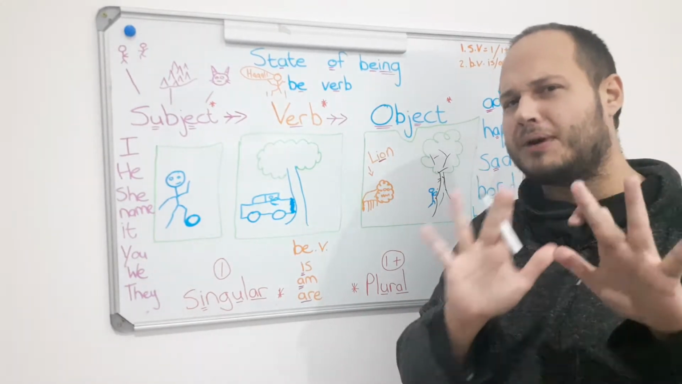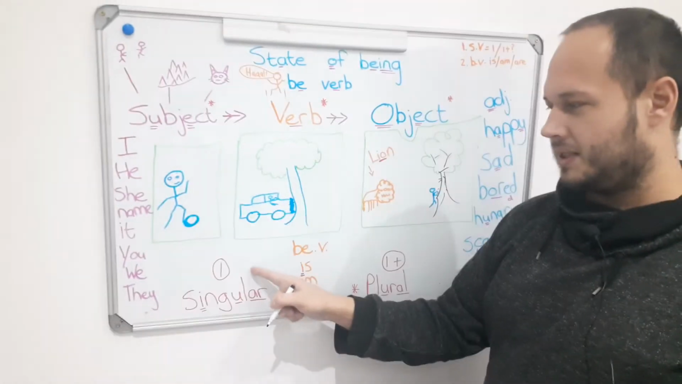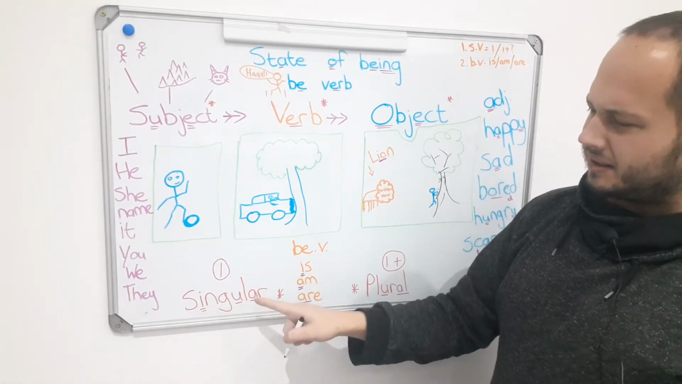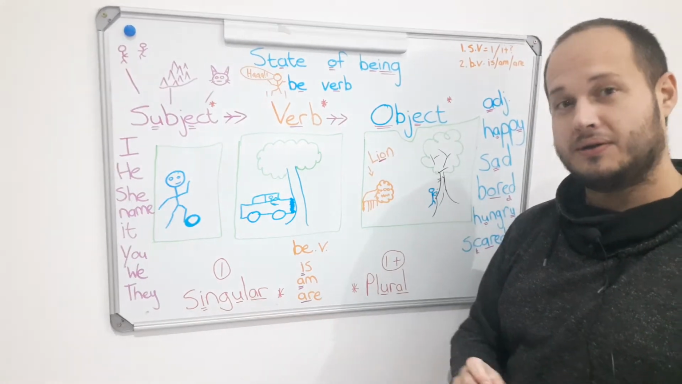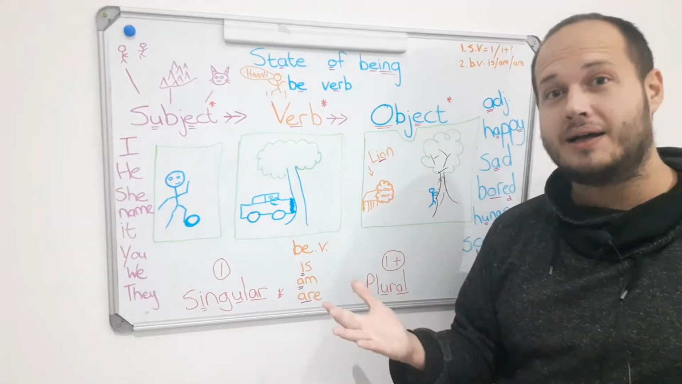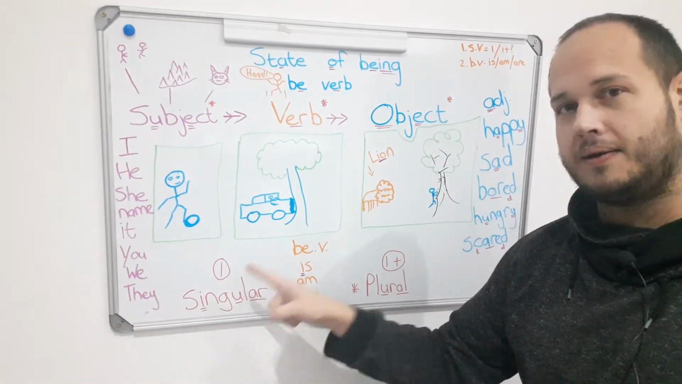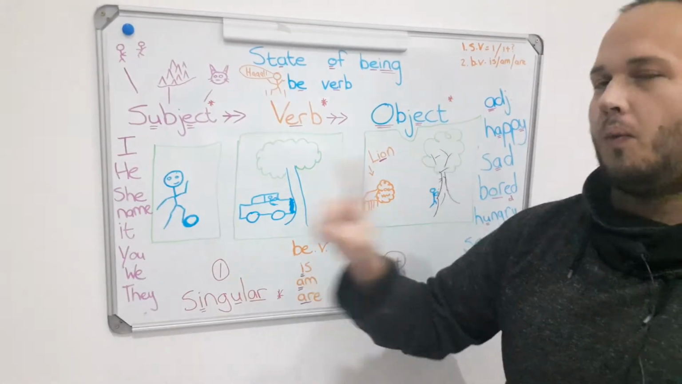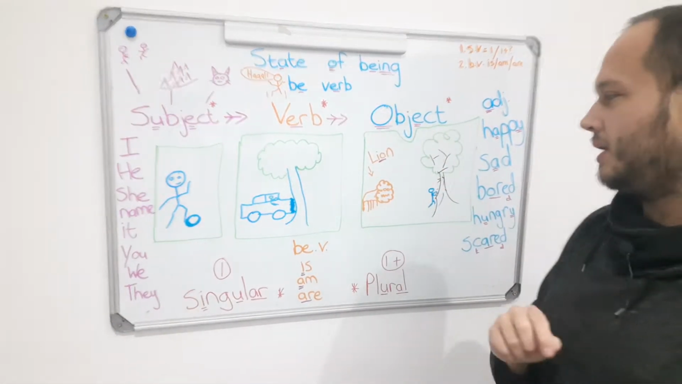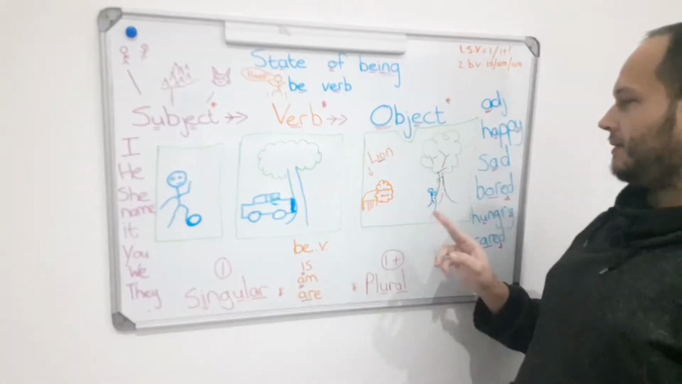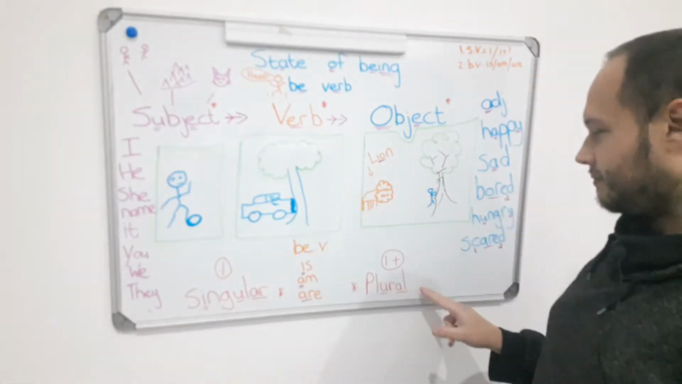But first, can we go back a little bit? What is this? Singular. So how many is singular? One. Singular is one. One boy. One car. One tree. One lion. One boy.